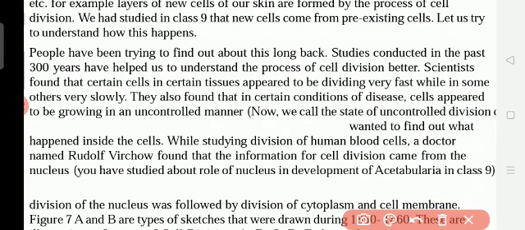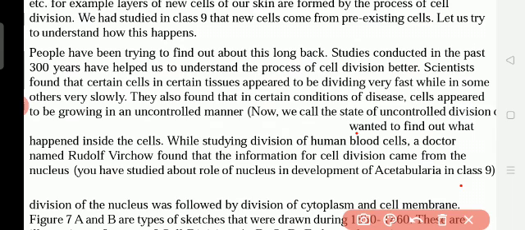Cell division in all parts of our body takes place in a controlled manner. If cell division is uncontrolled, meaning more division is taking place than needed, it is a kind of disease. That means it is extra growth, a disease called cancer.